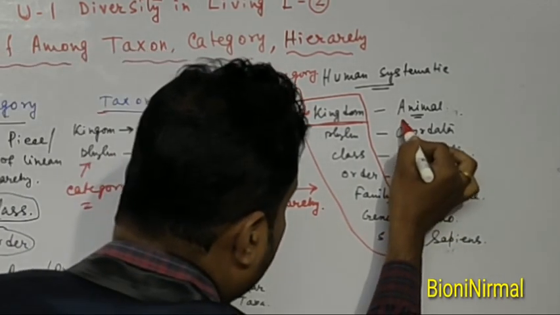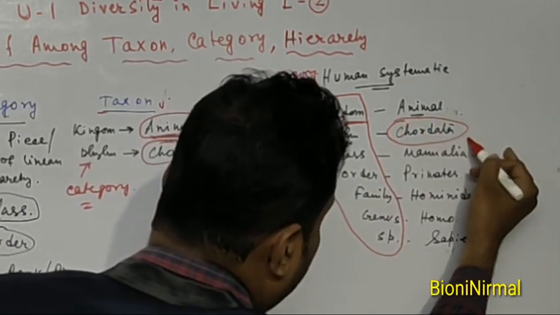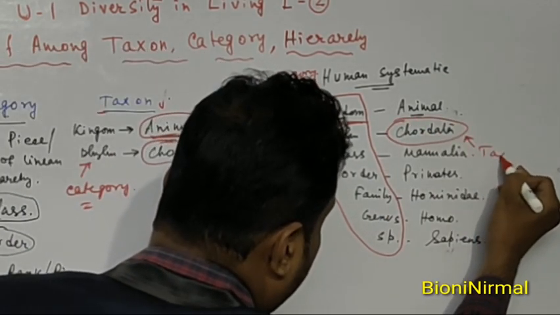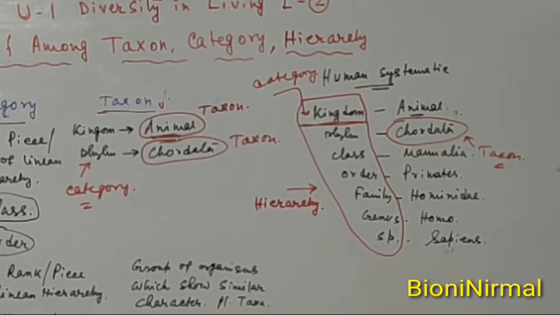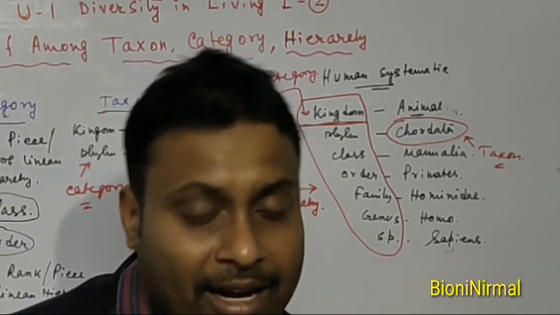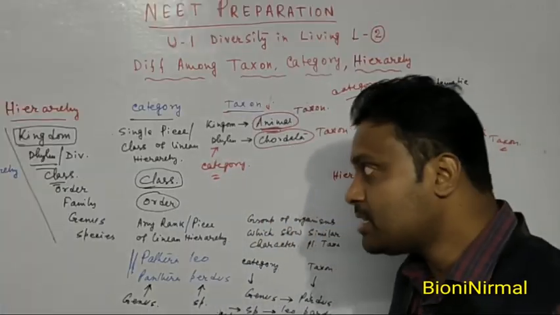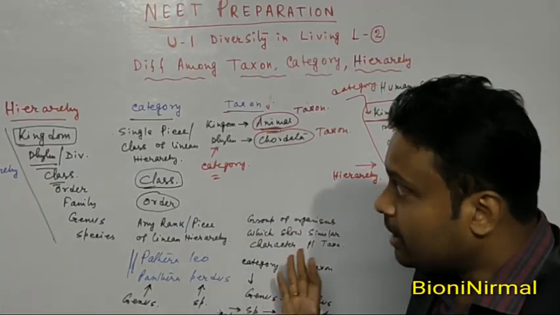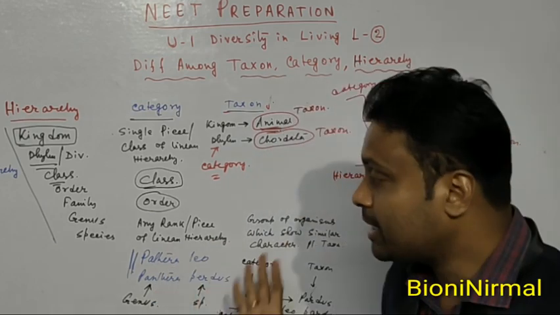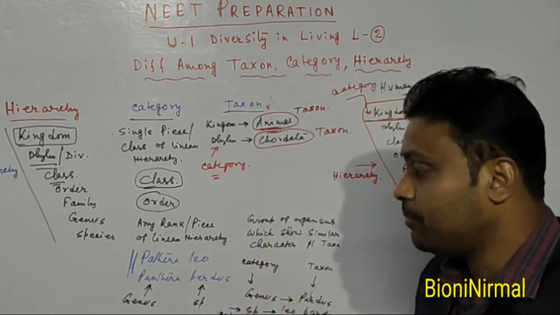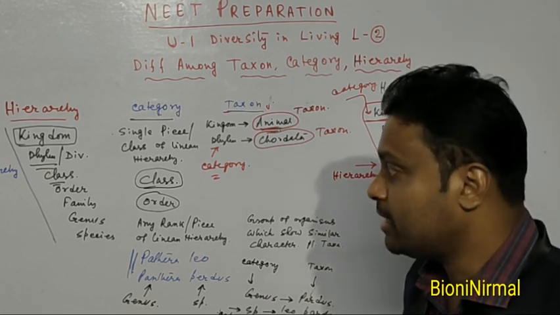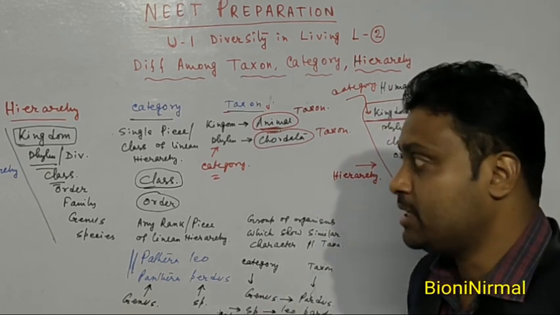And when we consider a group of organisms which show similar characters, this is called a taxon. So this is the basic difference among hierarchy, category and taxon, and I hope you have clearly understood these slightly confusing terms.